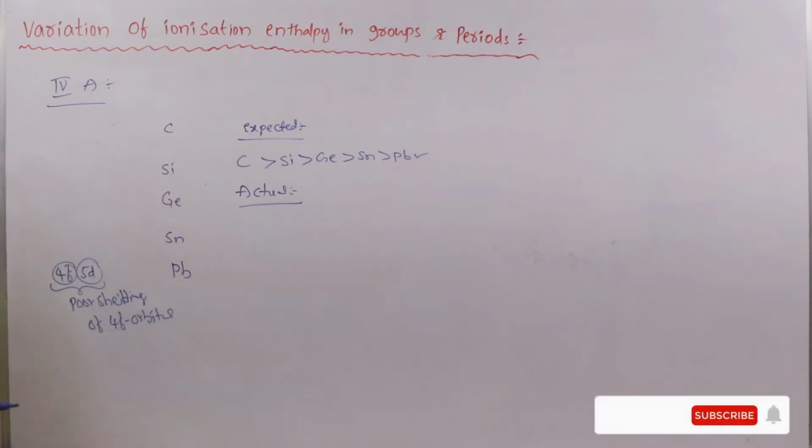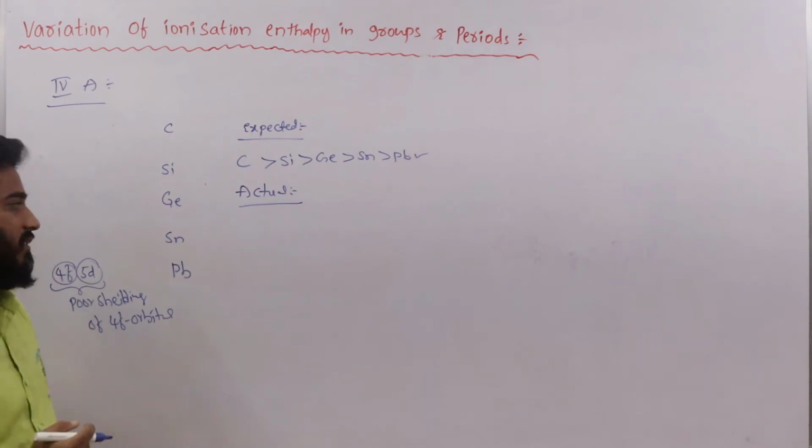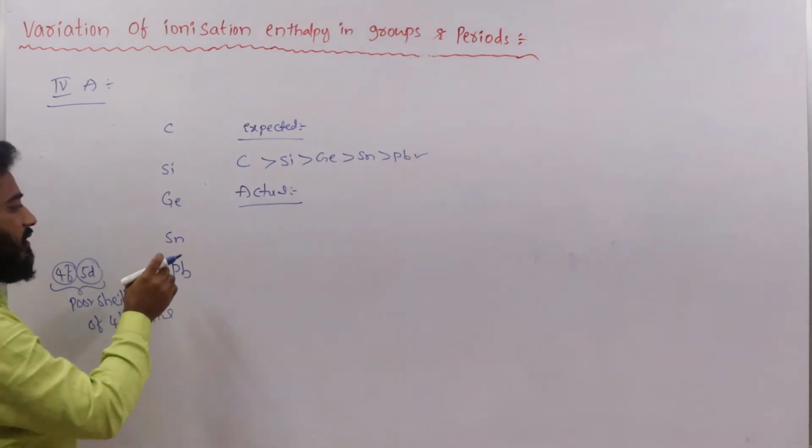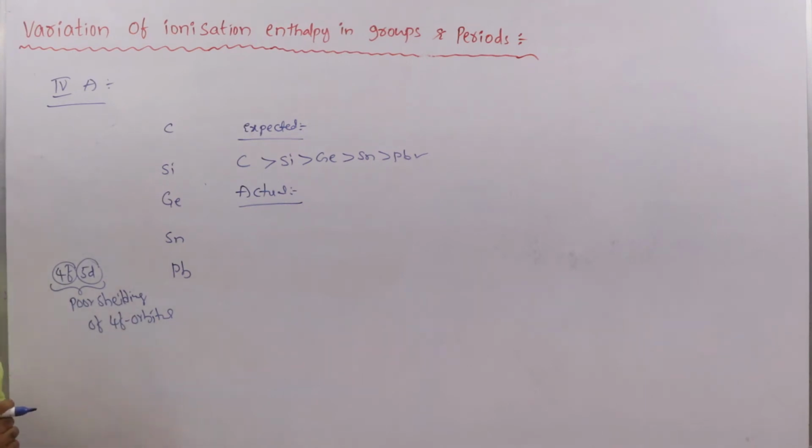When nuclear charge increases on the outermost electron, ionization enthalpy increases. So compared to tin, lead shows more ionization enthalpy.